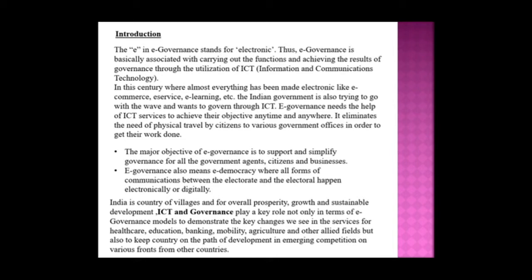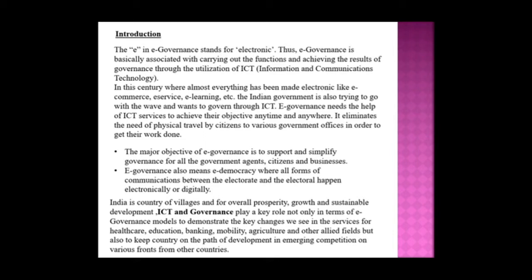The major objective of e-governance is to support and simplify governance for all government agents, citizens and businesses. E-governance also means e-democracy, where all forms of communication between the electorate and the elected happen electronically or digitally.